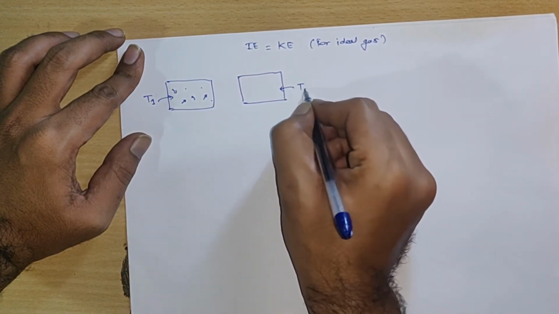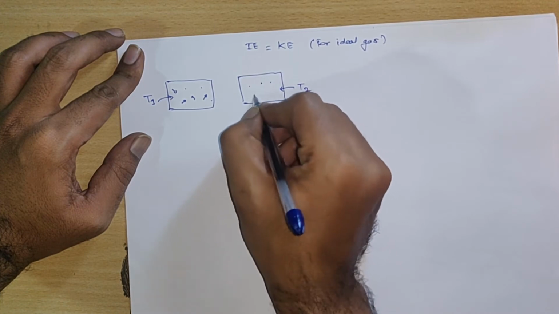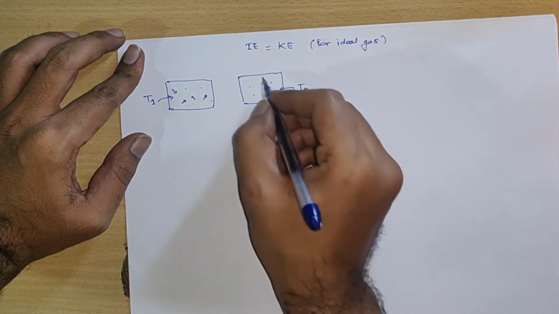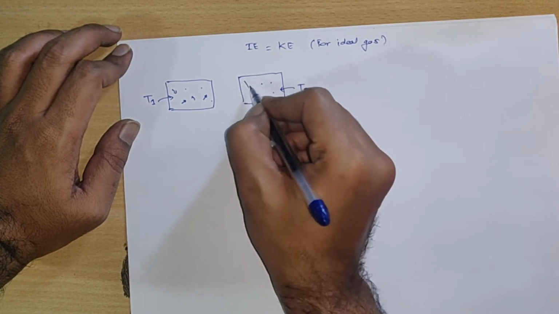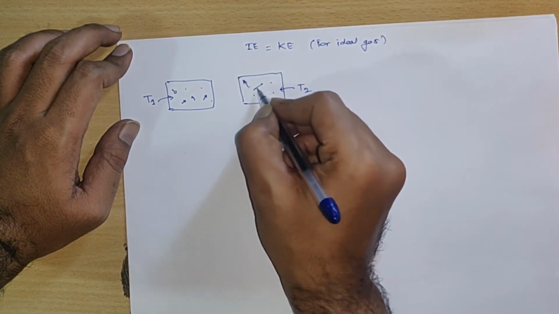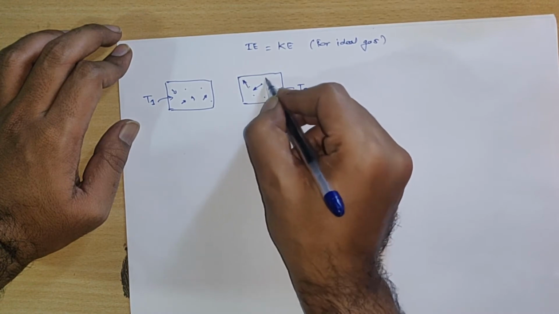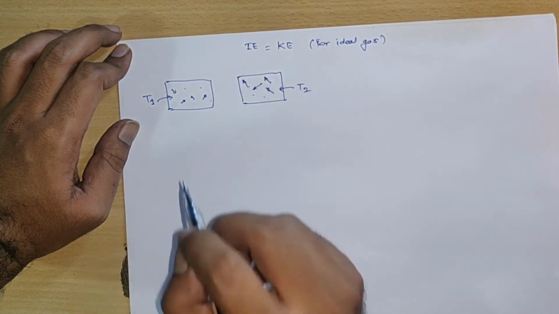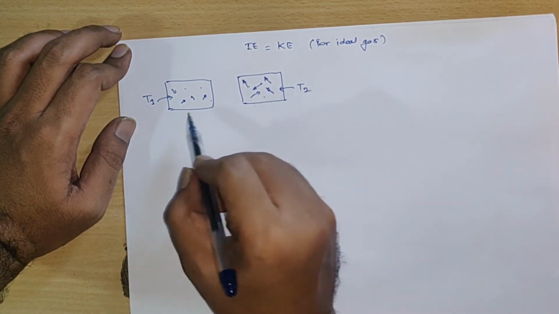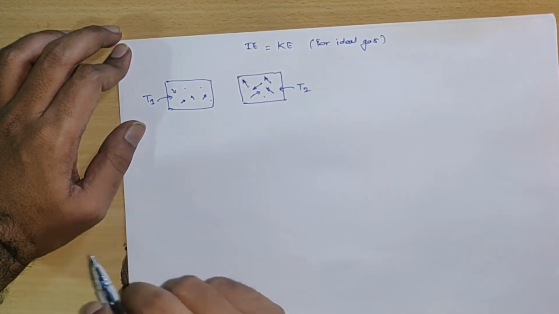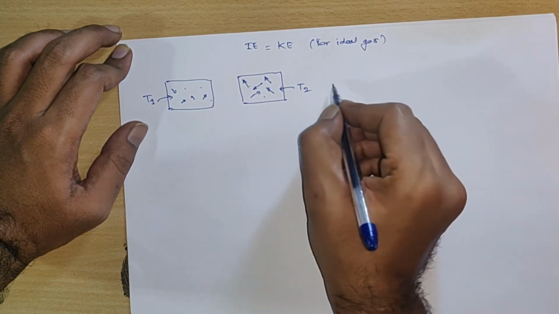Now we have started heating them, and the temperature has become T2. Due to the rise in temperature, their kinetic energy increases and they start moving with a much faster speed compared to the earlier one. So we can say that as the temperature increases, the kinetic energy of this system increases.